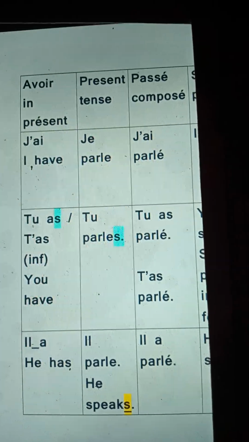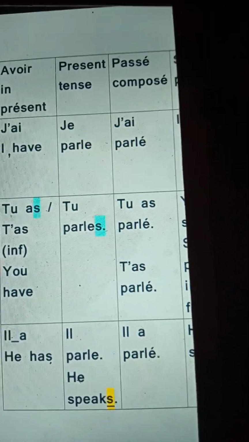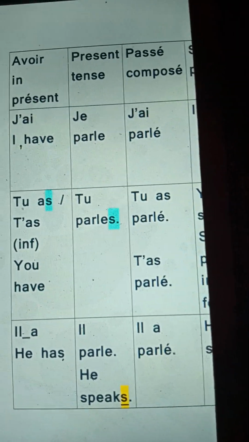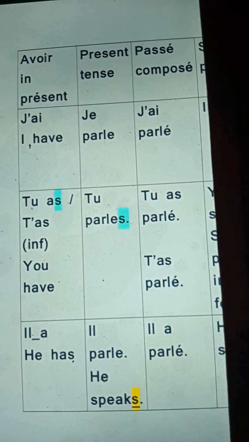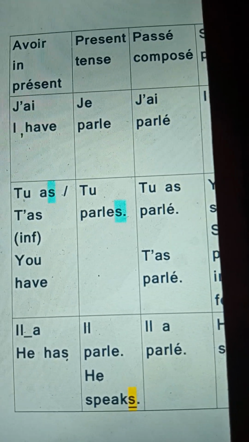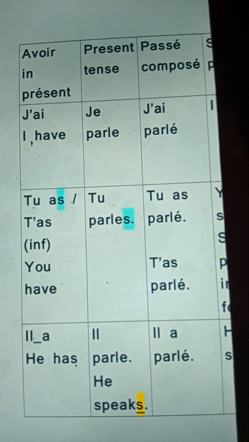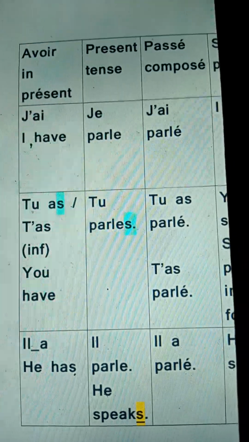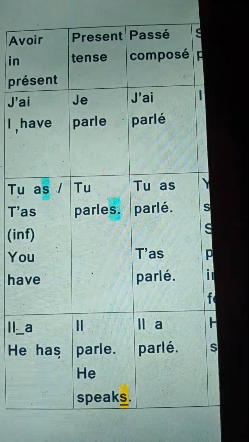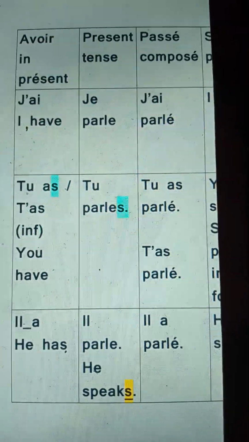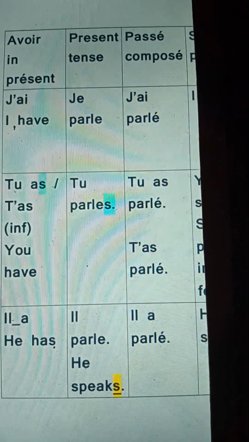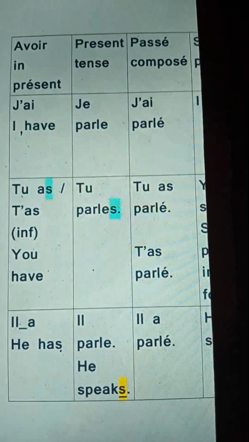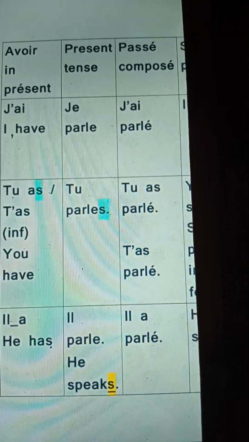So if we want to make a sentence with I spoke, we take the j'ai in the present and then we put the parlé. J'ai parlé, tu as parlé. The parlé does not change at all. It's going to be the same thing. Only in the present tense, j'ai, tu as, il a, ils ont, and so on, does it change. Whereas in the passé composé, or in English the past tense, simple past or present perfect, we just put the parlé and join it to the j'ai. J'ai parlé, tu as parlé.